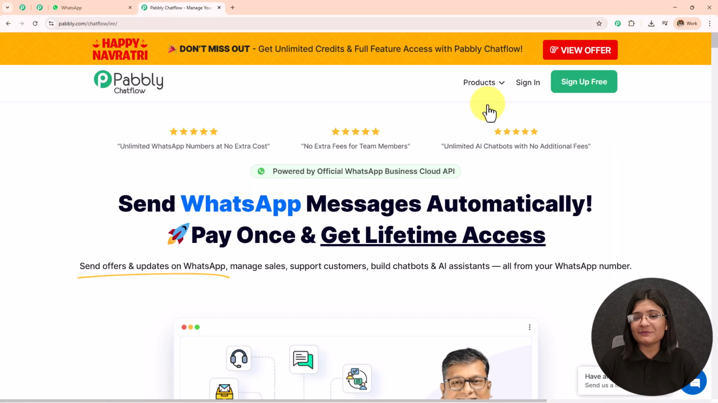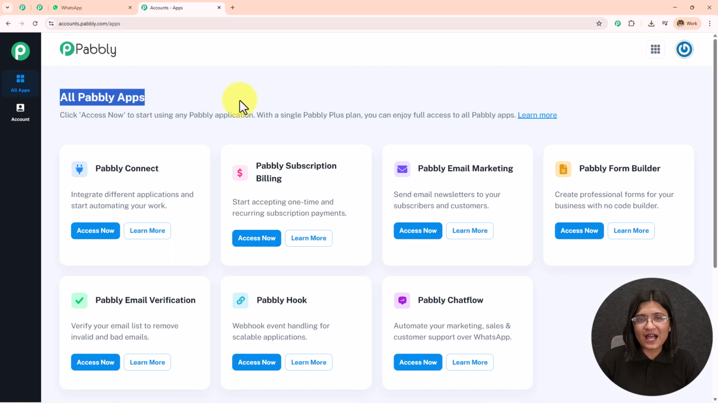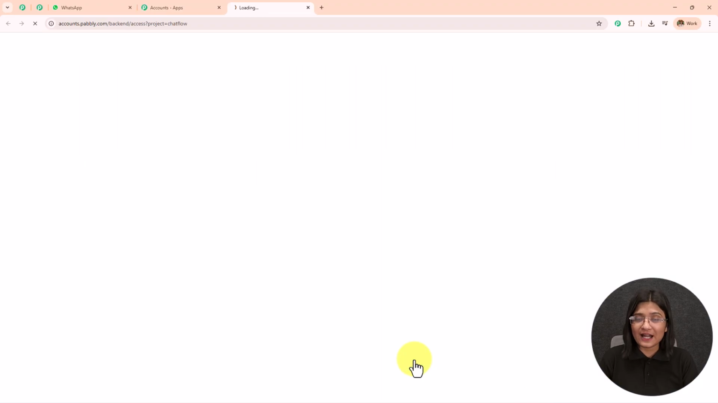After browsing this website, we need to sign into our Pabbly Chatflow account. On the top right corner, you can see two options, sign in and sign up for free. If you are an existing user, click on the sign in, and if you are a new user, click on the sign up for free, and this will give you 100 credits free on monthly basis. As I'm an existing user, I'll click on the sign in, and here the all Pabbly apps page has appeared, which is showing me all the Pabbly applications. I'm going to click on this Pabbly Chatflow access now.